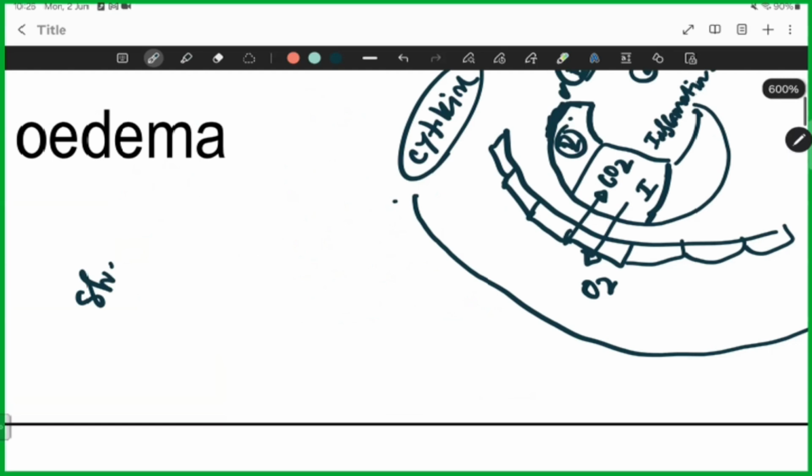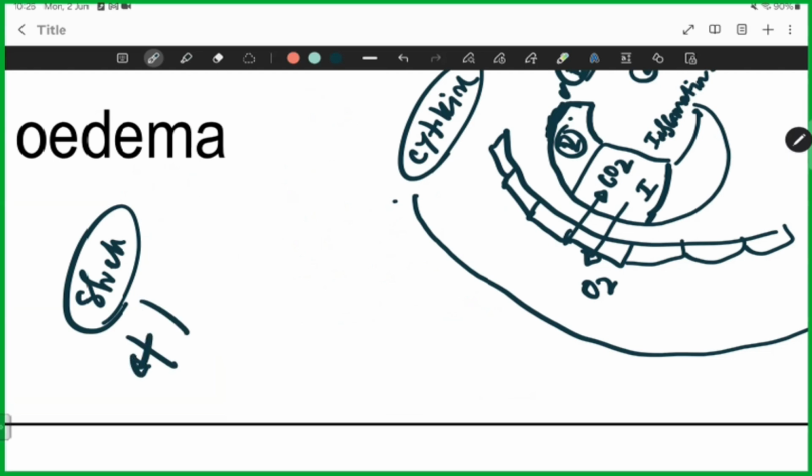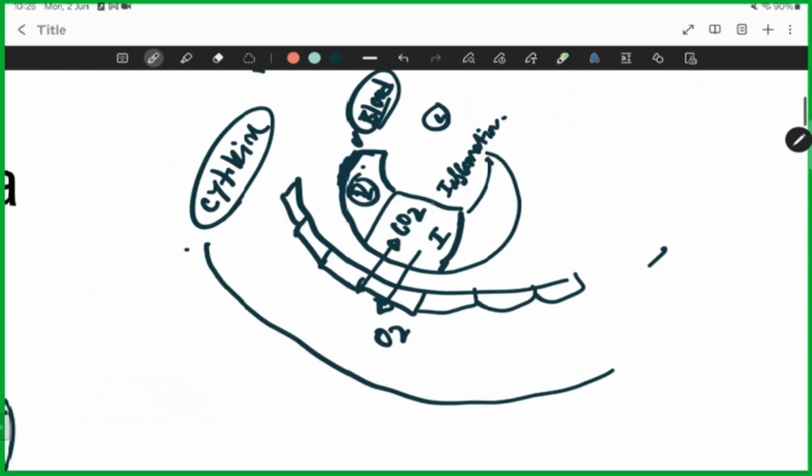What happens in shock? Let's say septic shock. Blood vessels are dilated and plasma is leaking inside tissues. There is widespread inflammation in all the tissues of your body. Like that, inflammation is happening in type 1 and type 2 pneumocytes.